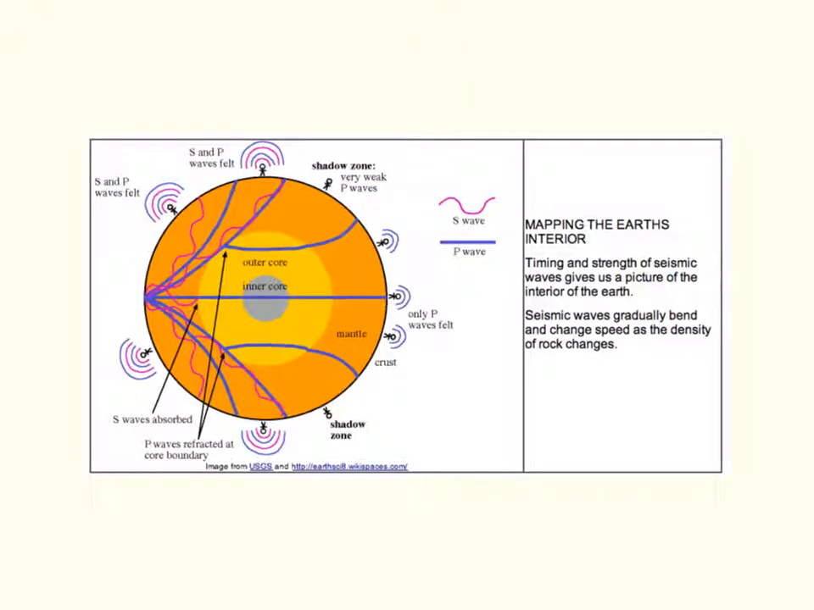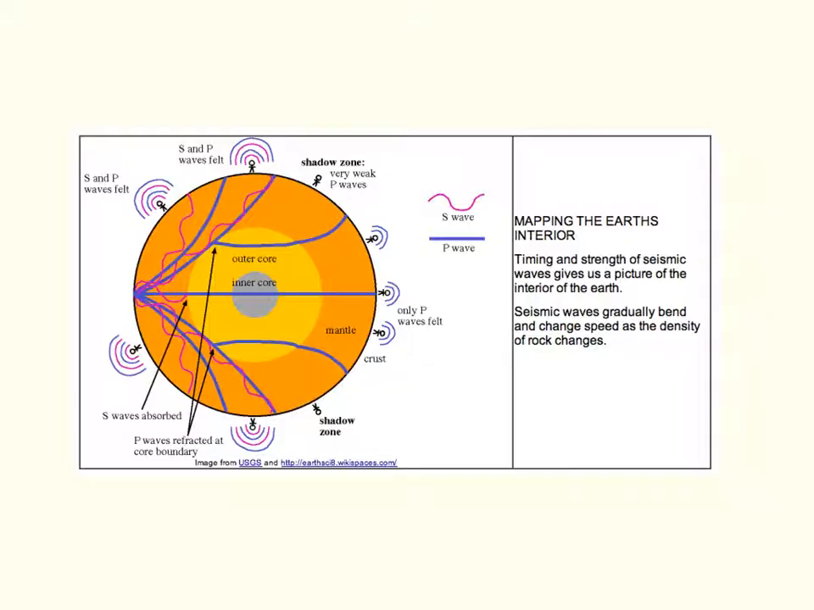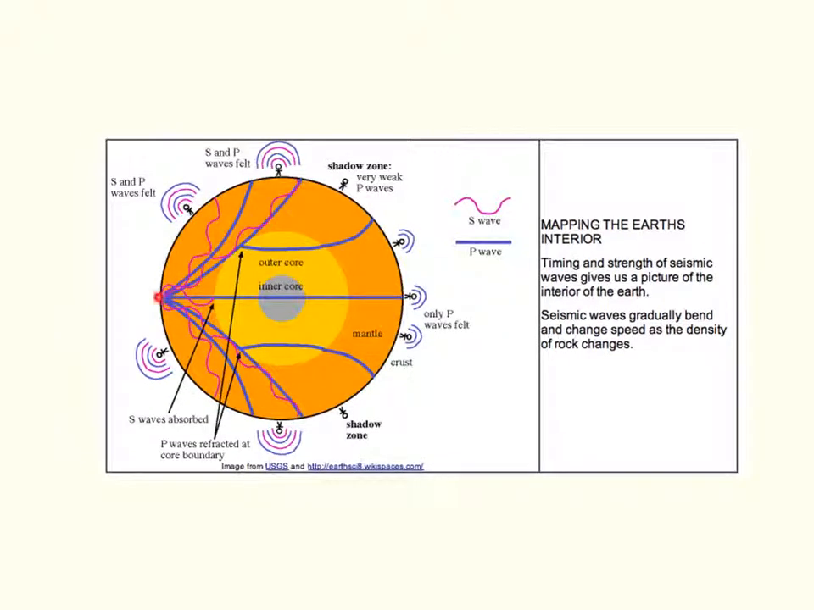Now if you look at this diagram at first, it seems very, very busy. But what we're looking at here is right here, there is an earthquake, and seismic waves are traveling in every direction from that earthquake. They don't even show all the seismic waves. There's so many of them, but they're traveling in every single direction. And you can see that they're behaving differently depending on where they're going throughout the earth.